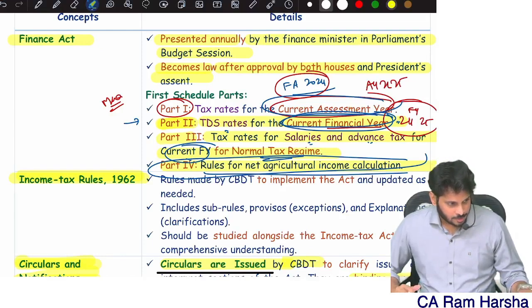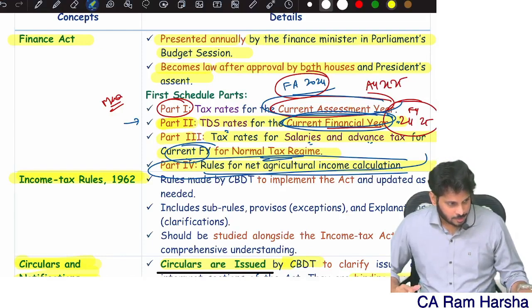The slab rates for assessment year 25-26. Assessment year 25-26 means we are computing tax liability in assessment year 25-26, on which year's income? Previous year 24-25 income. So if you are earning any income in 24-25, tax on that income will be calculated as per the below rates. The slab rates for assessment year 25-26 apply to individuals, AJP and so on, which have exercised the option of shifting out of default tax regime. Since you are coming out of default tax regime, the following tax rates apply for you.